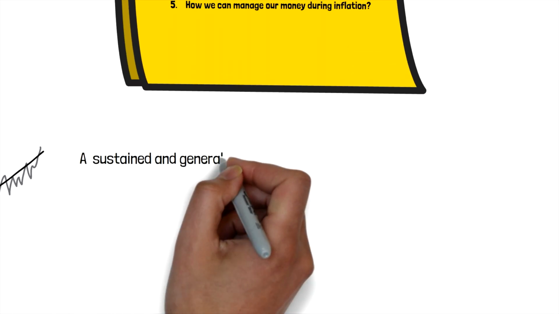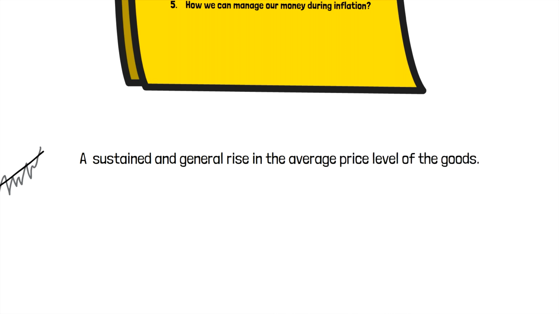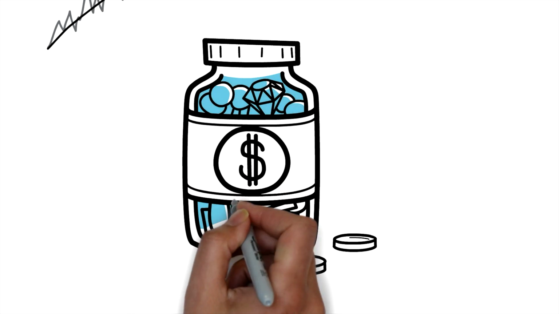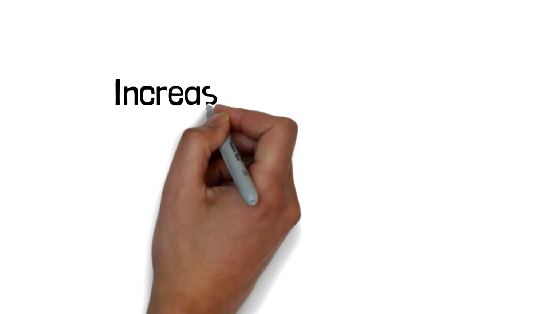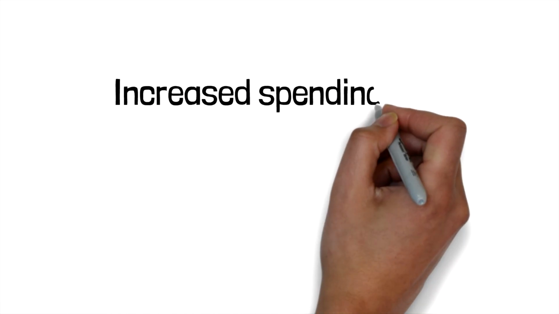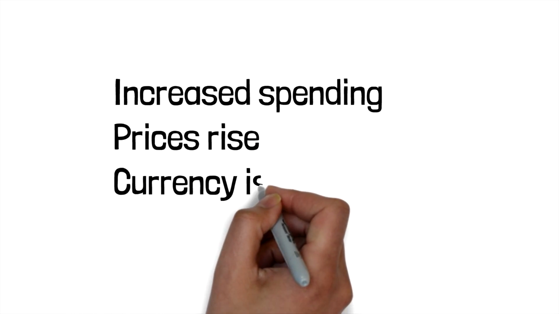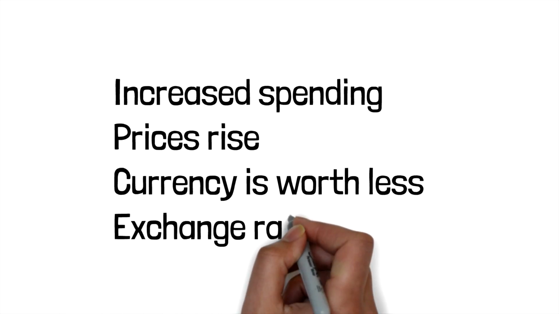What is inflation? A sustained and general rise in the average price level of the goods. Inflation occurs when an economy grows due to increased spending. When this happens, prices rise and the currency within the economy is worth less than it was before. The currency essentially won't buy as much as it would have before. When a currency is worth less, its exchange rate weakens when compared to other currencies.